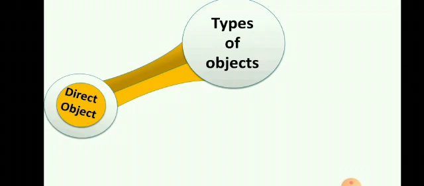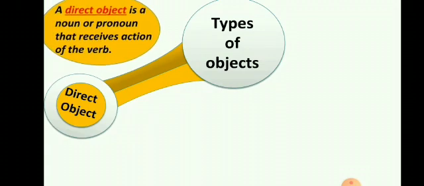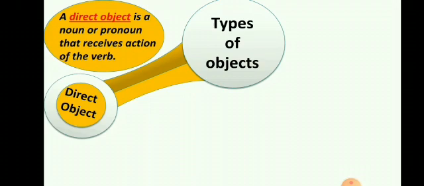A direct object is a noun or a pronoun that receives the action of the verb. So a direct object may be a noun or a pronoun, and it gets the action directly from the verb.